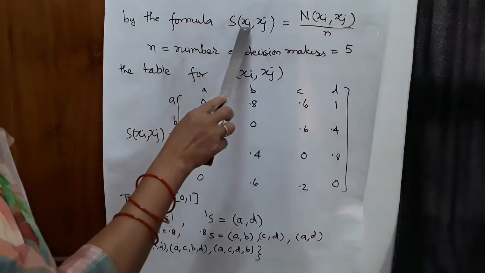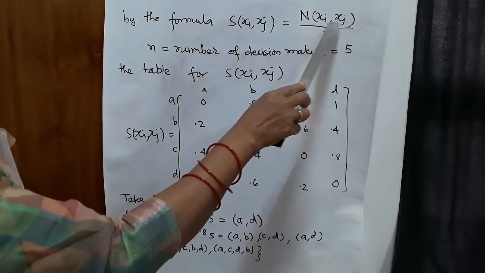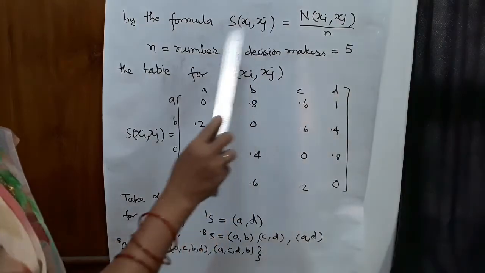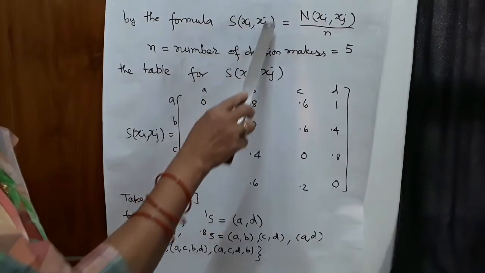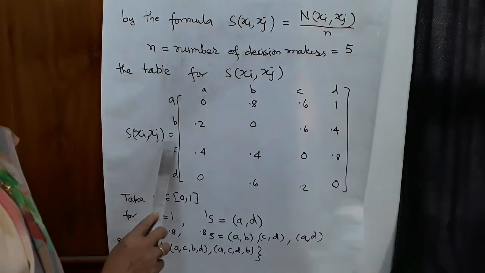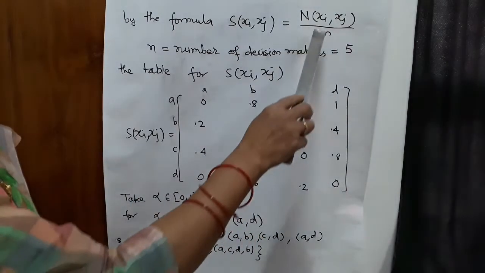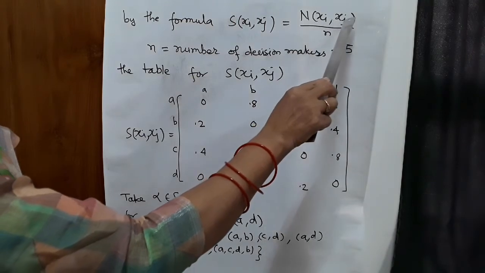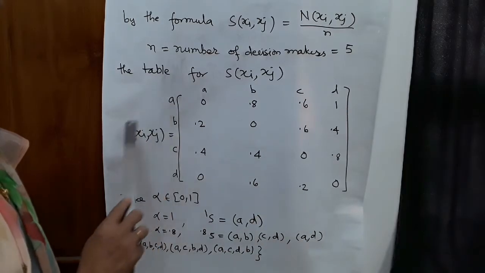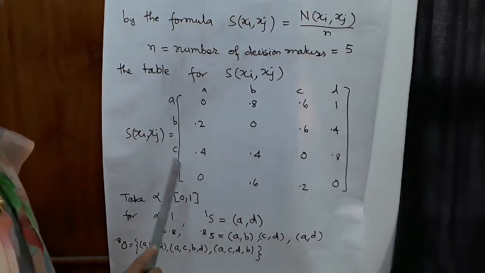By the formula S(xi, xj) = n(xi, xj)/n, where n is the number of decision makers, equal to 5, we construct the table for S(xi, xj), with A, B, C, D in rows and A, B, C, D in columns. The entries of the n(xi, xj) table are divided by 5. Then we get the table for S(xi, xj), where all the entries are divided by 5.